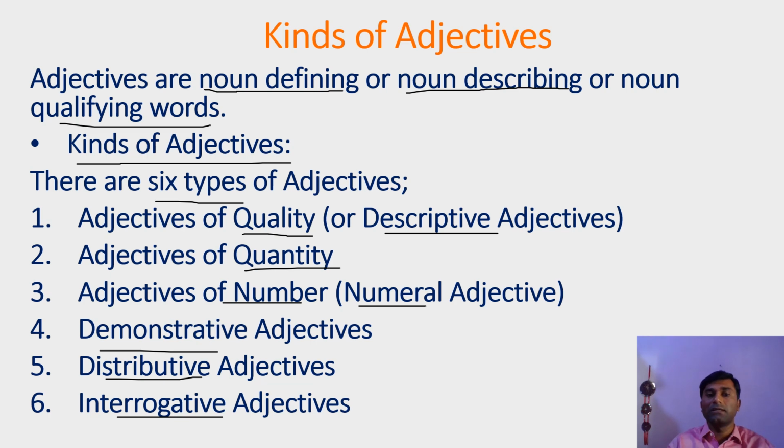We are going to study the meaning of all these words: quality, quantity, number, because once you understand the meaning of these words, you would be able to identify whether the adjective is an adjective of quality or quantity or number. So let us proceed.